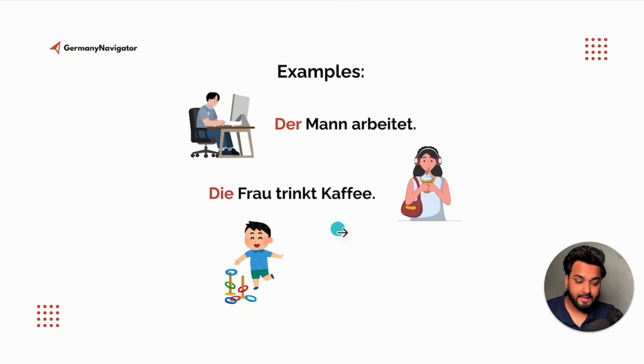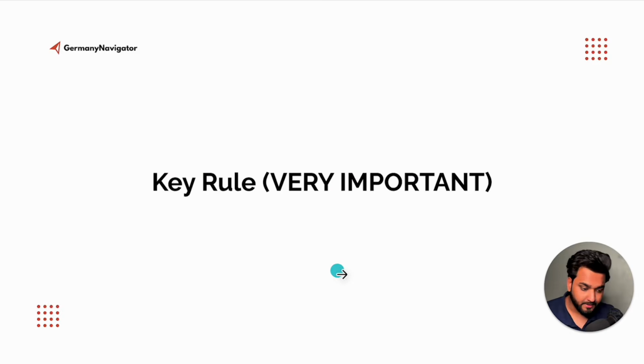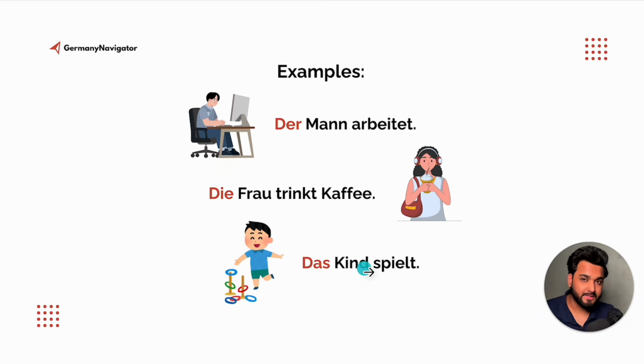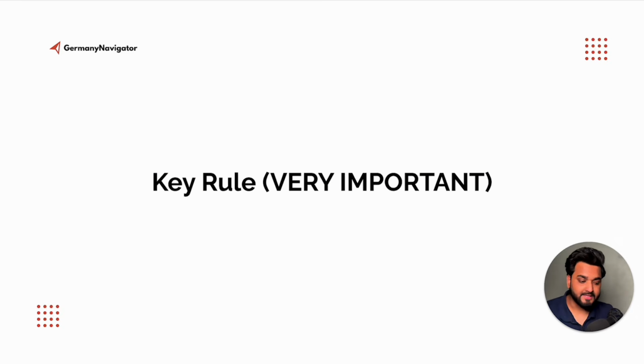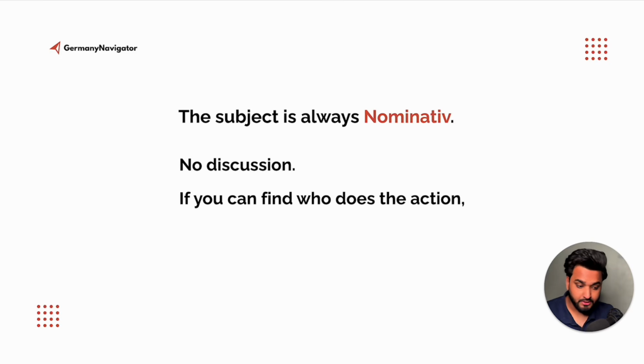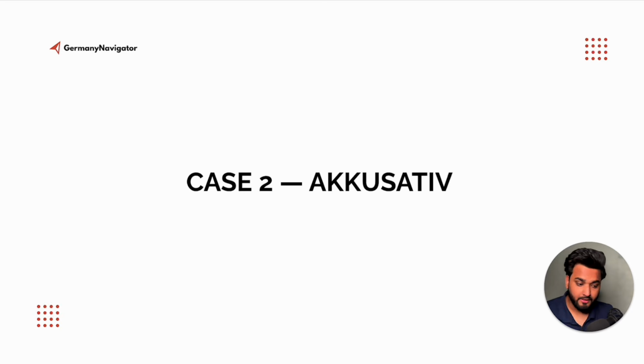Then we have die Frau trinkt Kaffee. The woman is drinking coffee. Then we have das Kind spielt. In all the cases, der Mann is nominative, die Frau also nominative, and das Kind also nominative. So in all three cases, these are the subjects, known as the nominatives. Now here's the key rule, very important. The subject is always nominative, no discussion. If you can find who does the action, you have found the nominative. That's all. So now let's continue with case number 2, which is accusative.